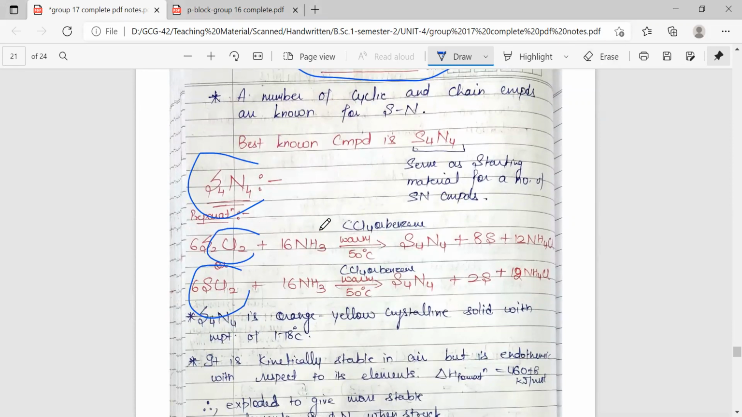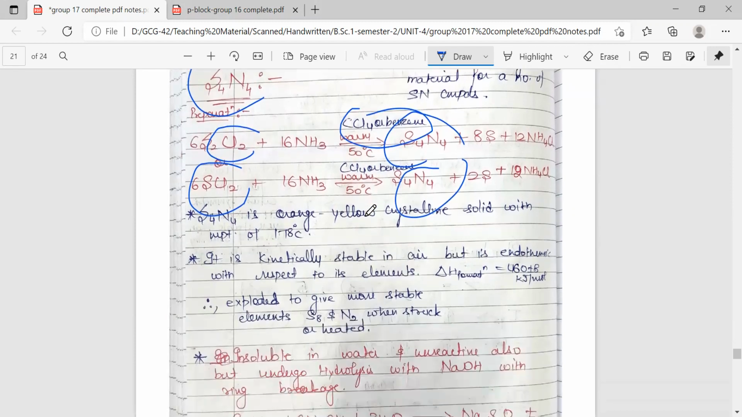When we treat it with ammonia and warm it at 50 degrees Celsius, we get the formation of the corresponding S4N4 from both these compounds. The only condition is the presence of solvents, either CCl4 or benzene. S4N4 is an orange yellow crystalline solid with a melting point of 178 degrees Celsius. It is kinetically stable in air, but it is endothermic with respect to its elements.